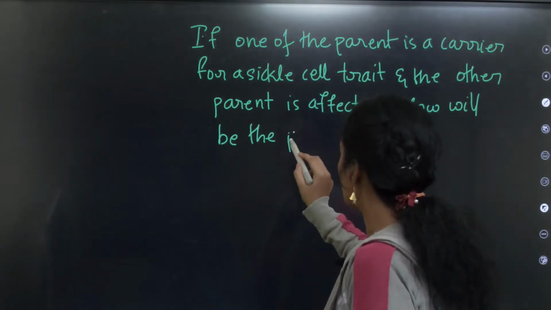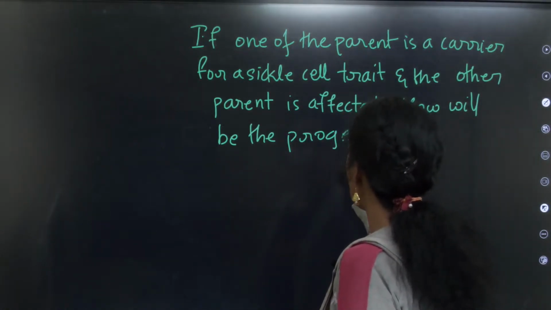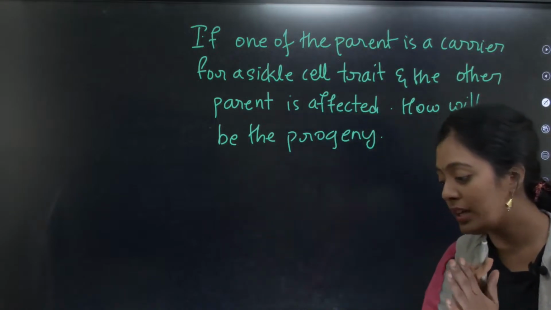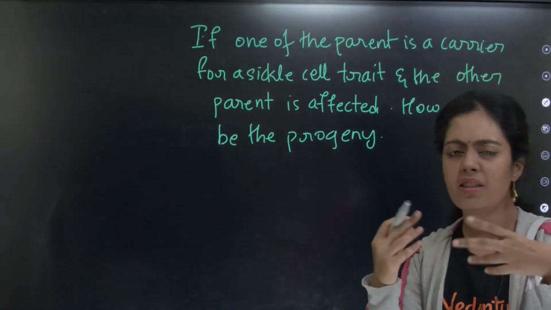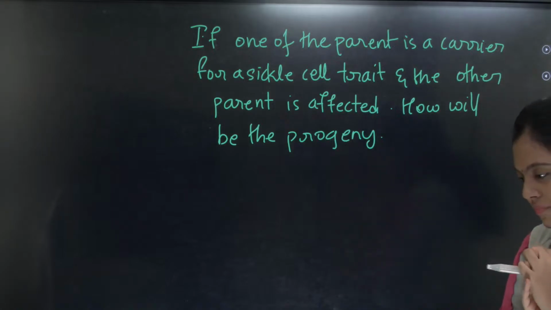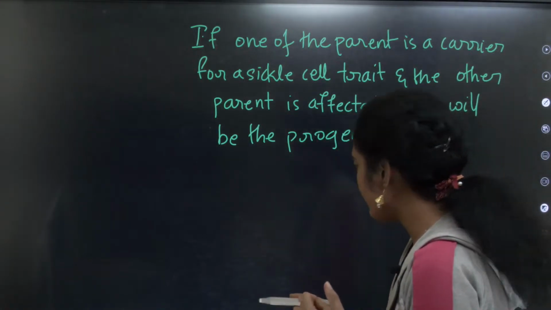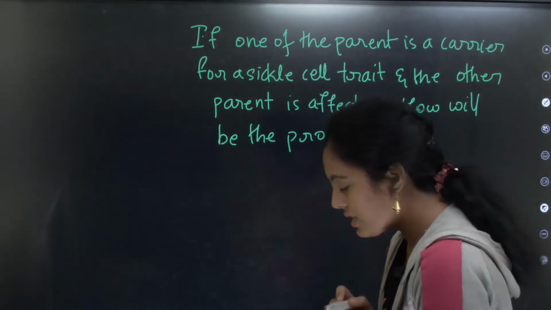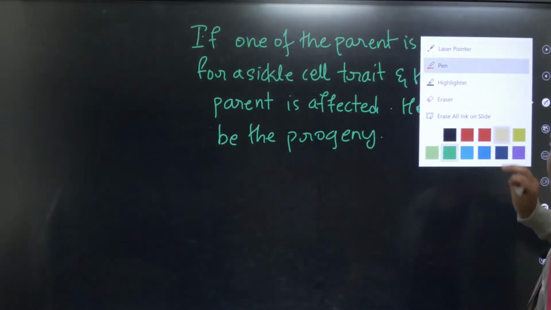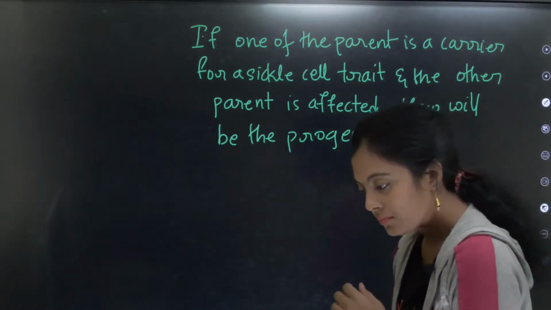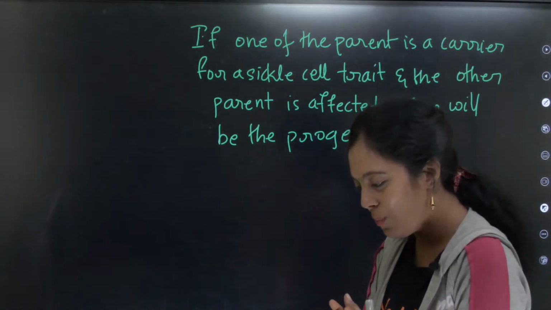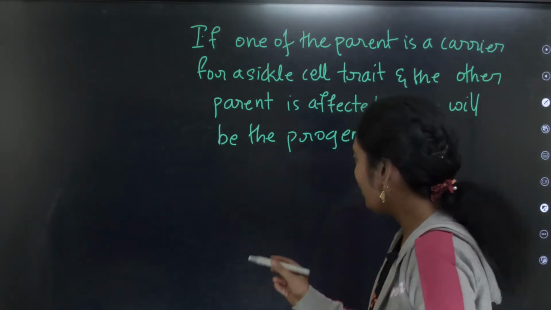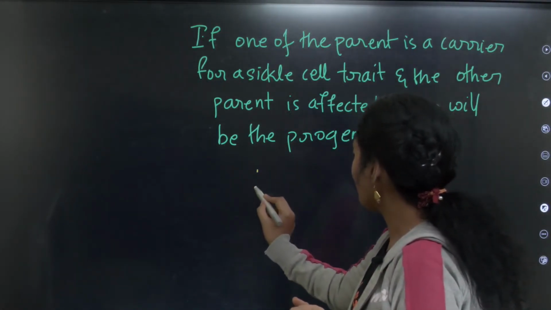How many of you are answering correctly? First tell me the phenotype. What will be the phenotypes? One parent is a carrier and the other person is affected. Can anyone tell me the phenotypes? Shall I write or I'll wait? Yes, very good, very good. You directly got the answer. Superb, superb. Very good. Okay, I will solve it for the others.